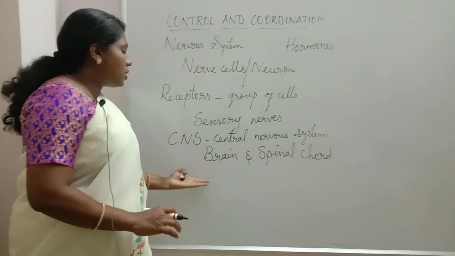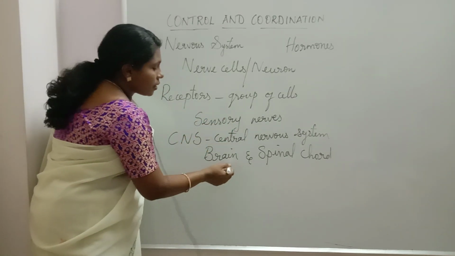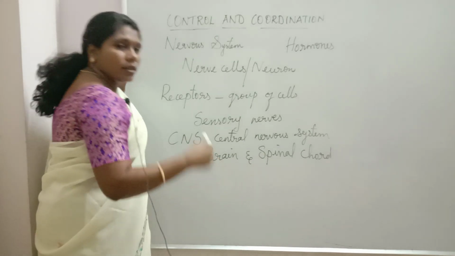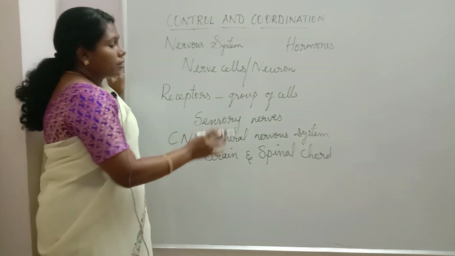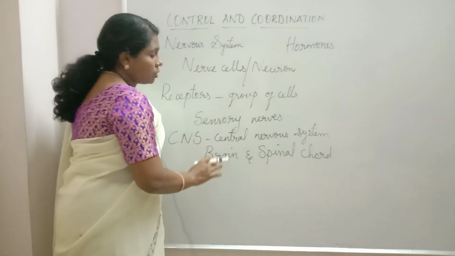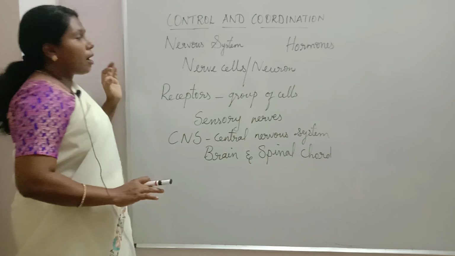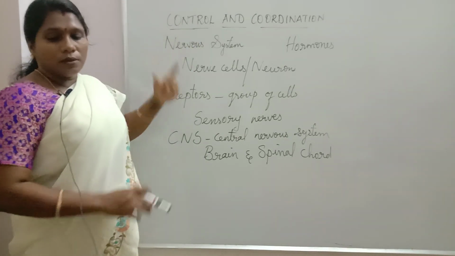All the stimuli are carried by the sensory nerves and transmitted from one nerve to another nerve to the brain and spinal cord. This is how these stimuli are transmitted throughout our body to the central nervous system. Next we have to learn about the structure of nerves.